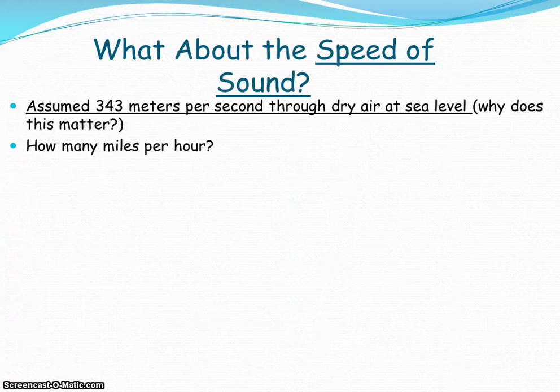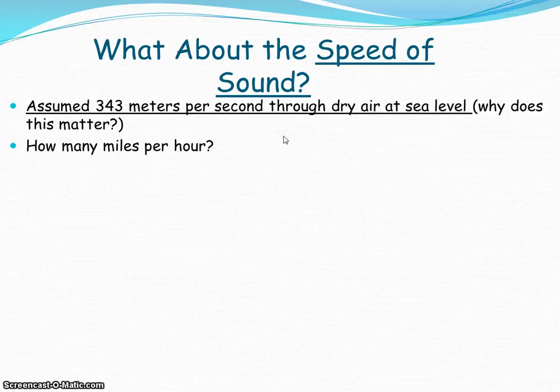So what about the speed of a sound wave? We've talked about the speed of electromagnetic waves at 300,000 kilometers per second. Well, sound waves are clearly not as fast. Sound waves travel at 343 meters per second, not even kilometers. So there's a huge difference. And we talk about the speed of sound through dry air at sea level. This matters, of course, because dry air is going to be less dense than moist air, because dry air is going to have fewer particles in it. Therefore, that sound is going to travel a little more slowly because it's less dense. And at sea level, we can talk about the pressure.